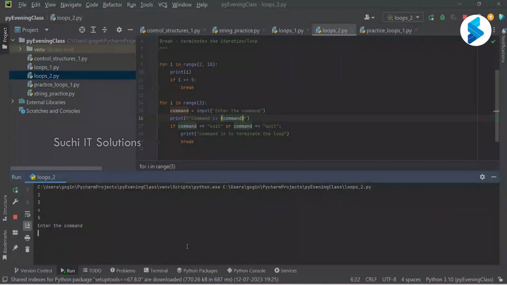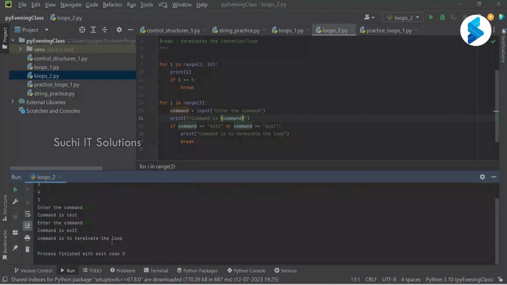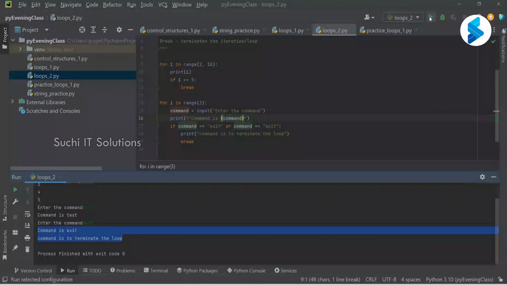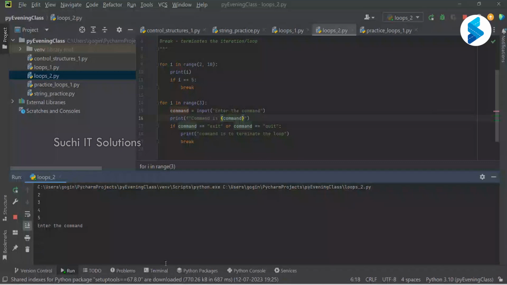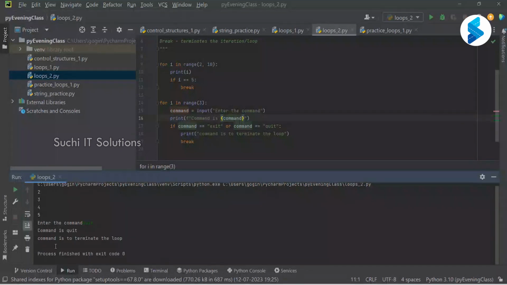So it will continue. Now what I'm going to do is I'm going to say exit. That's it. Right? Did it ask for anything more? It said command is exit. Command is to terminate the loop. So for the very first iteration only, I'm saying quit. Then command is quit. Command is to terminate the loop. Done. Did it ask anything else? Did it loop further? No, sir.